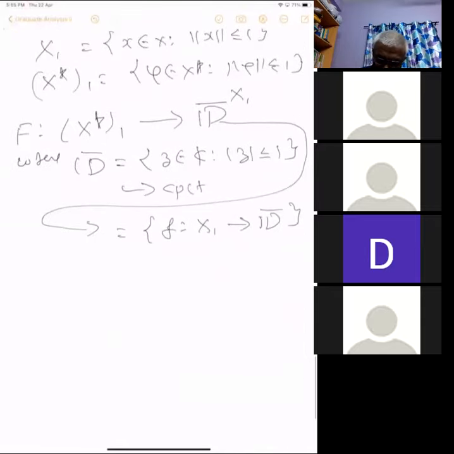And this space is compact with respect to the product topology, of course. You can take a different topology, but it's not compact with any topology. With respect to product topology, by Tikhonov theorem.